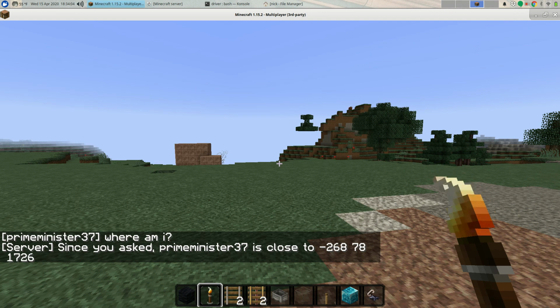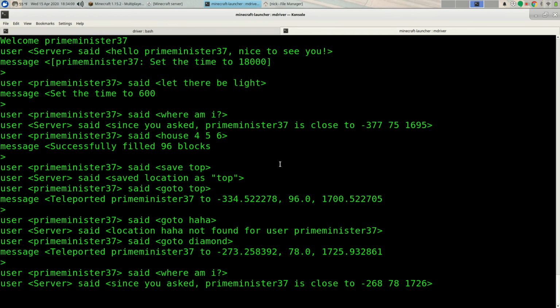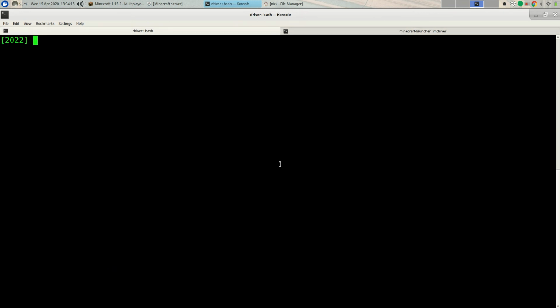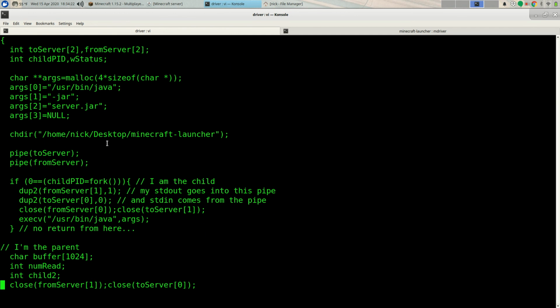Alright, so how does this work? So over here I've got the server running, and we're just getting a simplified dialogue summary. But let's look at the code here. So this is just a good old C program. Plain old main program that basically makes an array of args to run Java with a -jar switch and an argument of server.jar. So that's how you run the Minecraft server, right? Java -jar server.jar.